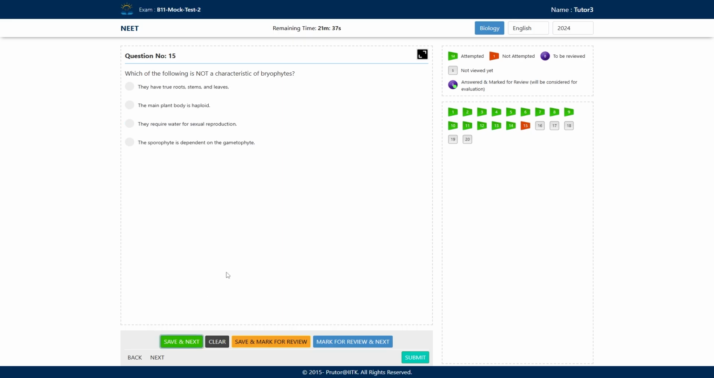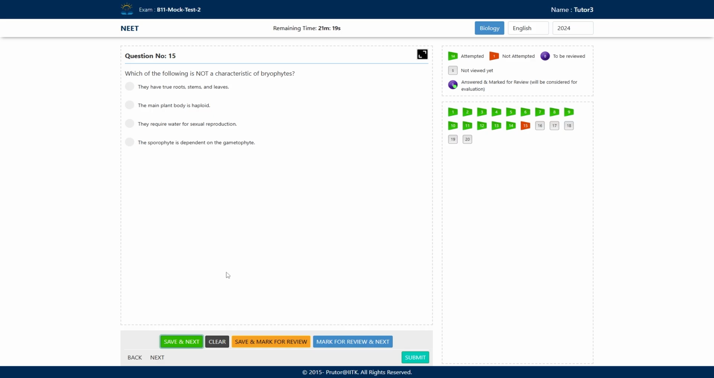Which of the following is not a characteristic of bryophytes? A, they have true roots, stems, and leaves. B, the main plant body is haploid. C, they require water for sexual reproduction. D, the sporophyte is dependent upon the gametophyte.